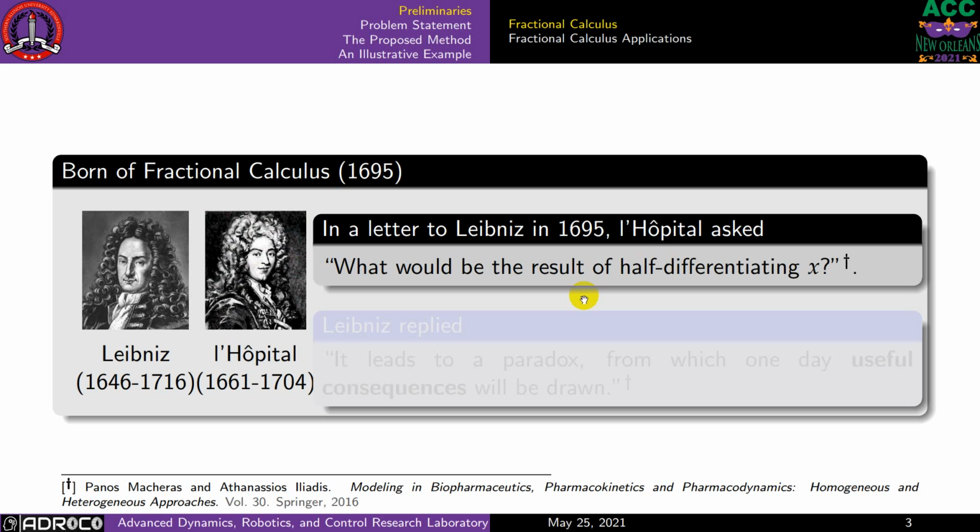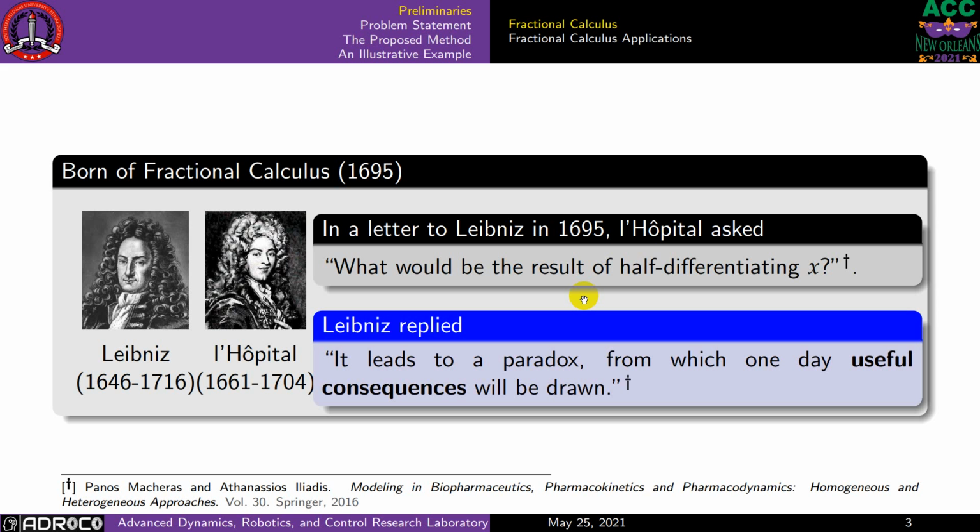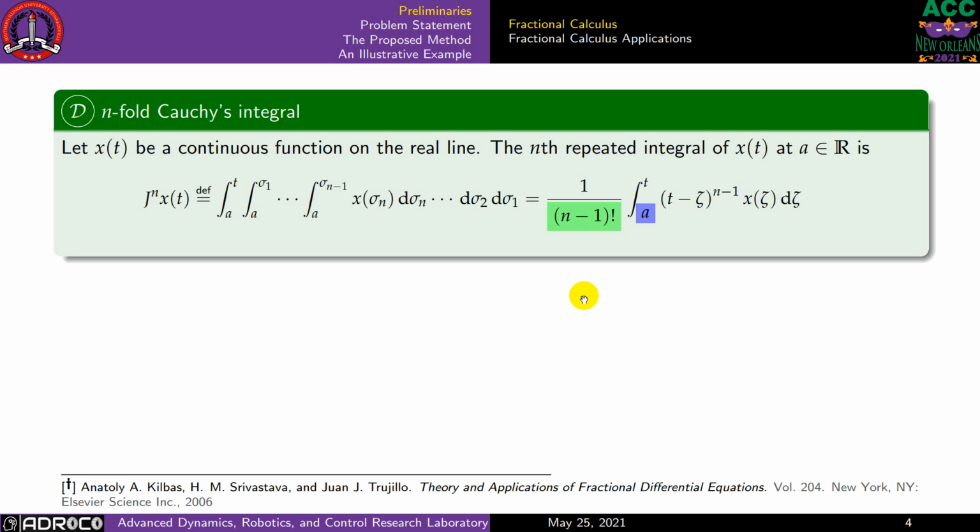and we will show the advantage of the proposed method in an illustrative example. You might think that fractional calculus is a new topic, but indeed the birth of fractional calculus goes back to 1695, when Leibniz was proposing the Leibniz rule. At that time, L'Hopital was asking Leibniz what would be the meaning of a half differentiation of a function. Leibniz replied, "It leads to a paradox from which one day useful consequences will be drawn." And he was right. After a century, there were a lot of applications, especially Abel's integral, that could be easily solved in the framework of fractional calculus.